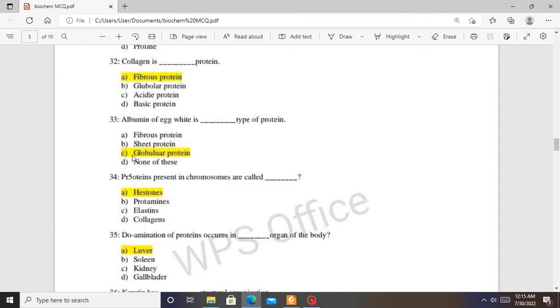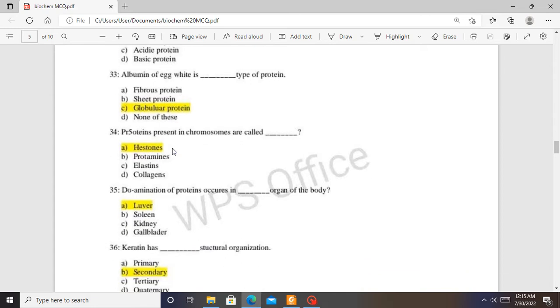Proteins present in chromosomes are called, I think the spellings and the English are somehow wrong here, but I'm going to pronounce the correct words. So proteins present in chromosomes are called histones. Histones are the only proteins present in chromosomes.